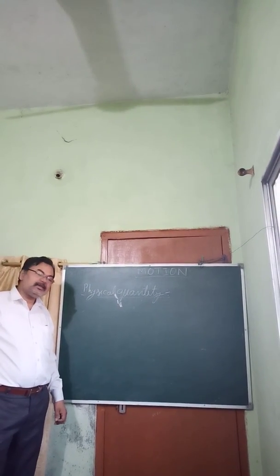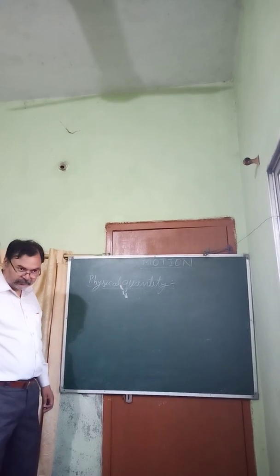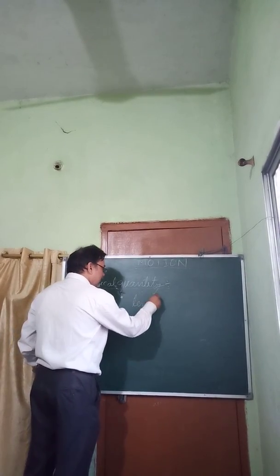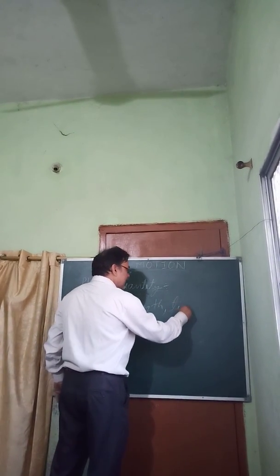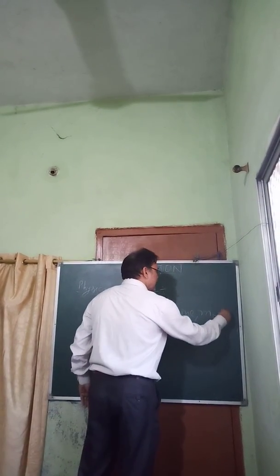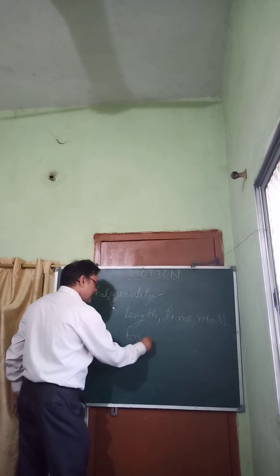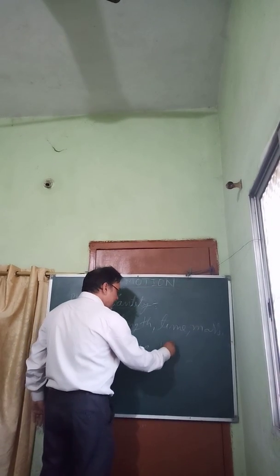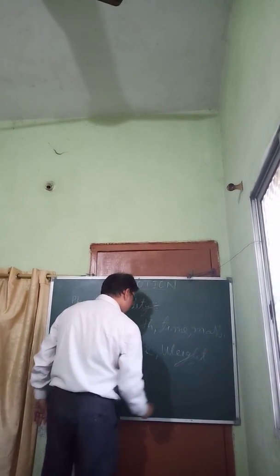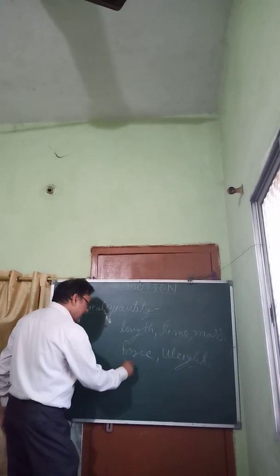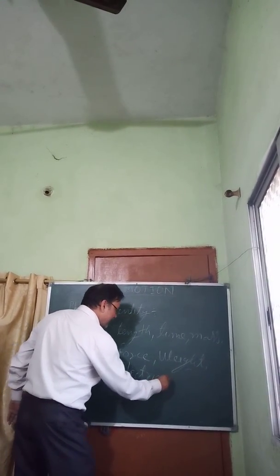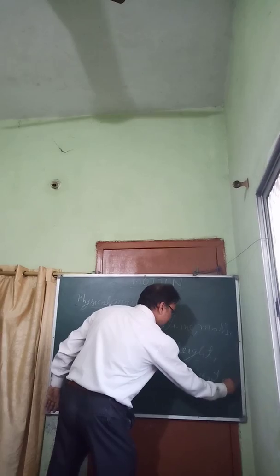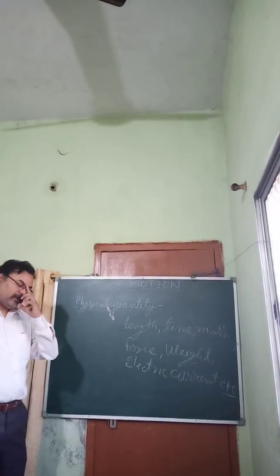For example, length, time, mass, force, weight, electric current, etc. These are the physical quantities.